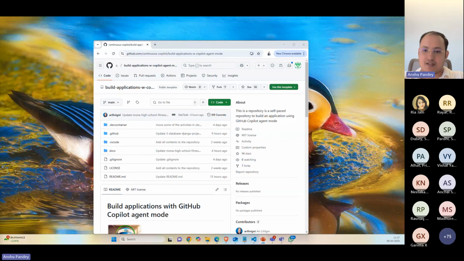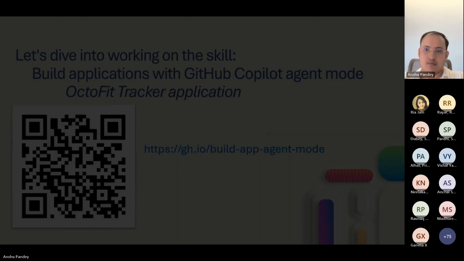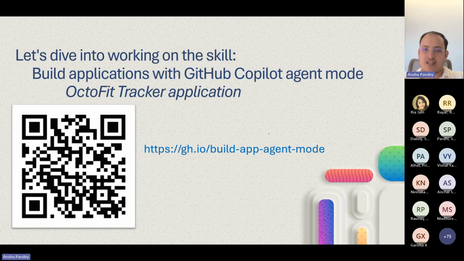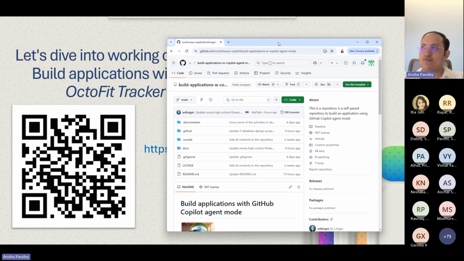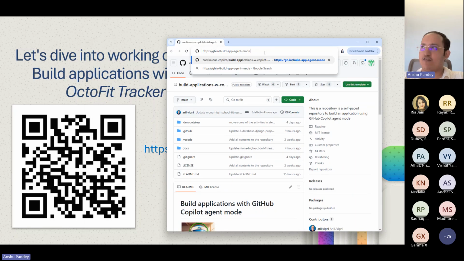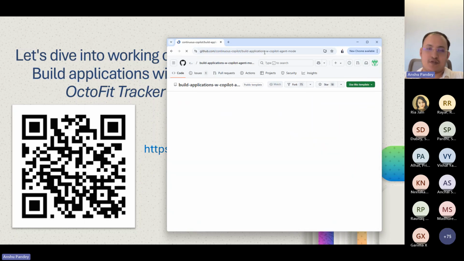I'll redisplay the link. So here we go. You can scan this QR code and access it. Meanwhile, I will open the link here, which is already there, but I'll copy and paste it in front of you. And here we go.